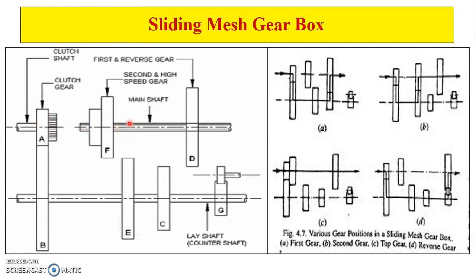If you see here, the clutch shaft, that is the primary shaft, is directly connected with the main shaft. By that way, we get equal speed. That is the top gear.